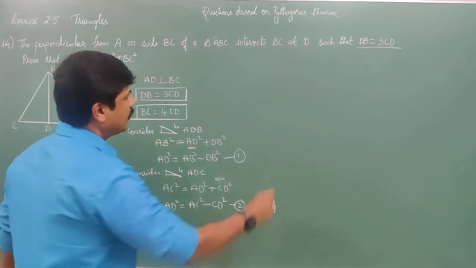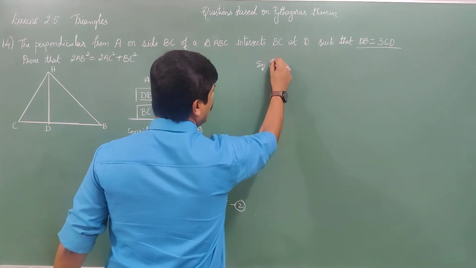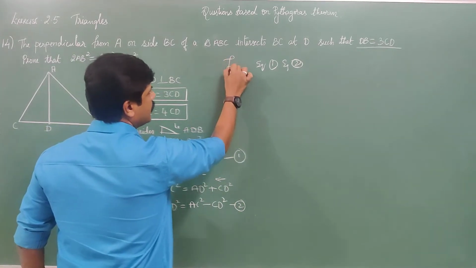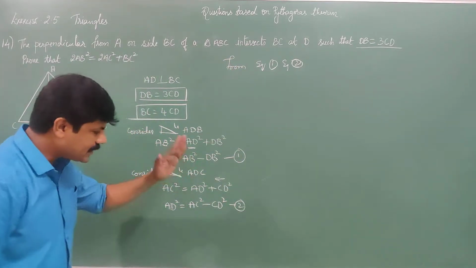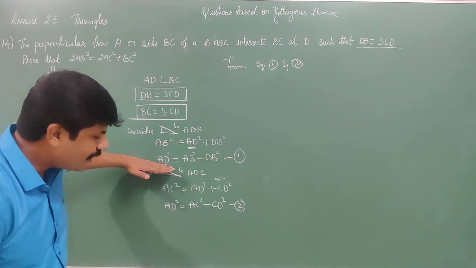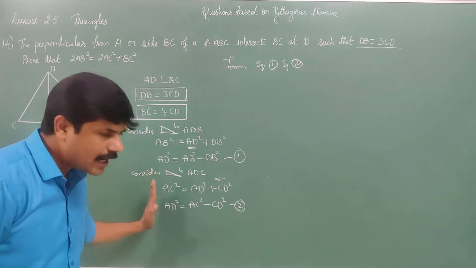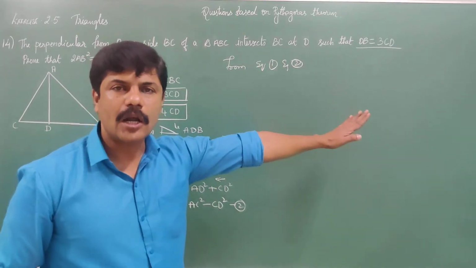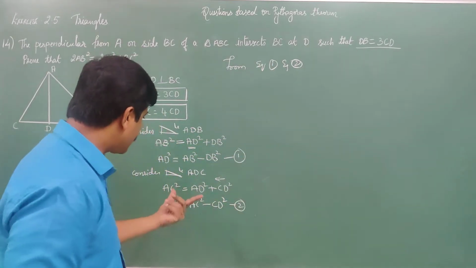If you compare equation 1 and 2, it is clearly noticeable that the left hand side is AD square and AD square. Since the left hand sides are equal, then the RHS will also become equal.